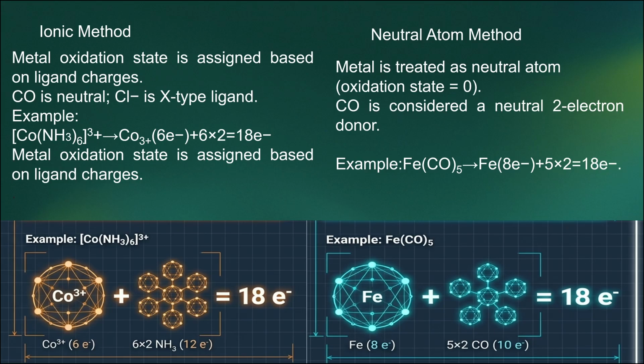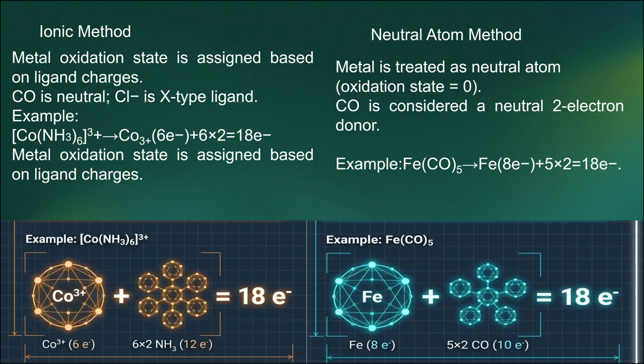In the example diagram, Co3+ has 6 electrons, and the ligand NH3, that is ammine, contributes 12 electrons, that is 6 into 2. Total, it is 18 electrons, so it is said to have a stable structure.